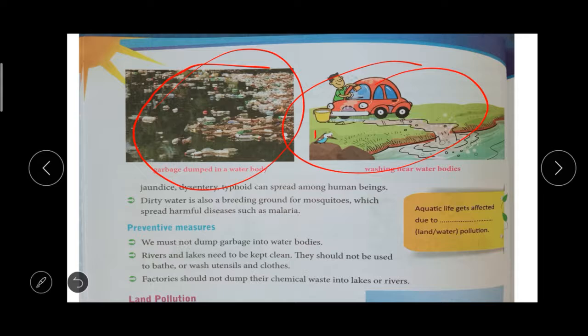We should not allow factories to dump their waste into the lakes or rivers. Because it contains chemical content, we should not allow these factories to throw this waste material into the rivers or lakes. Do you understand?